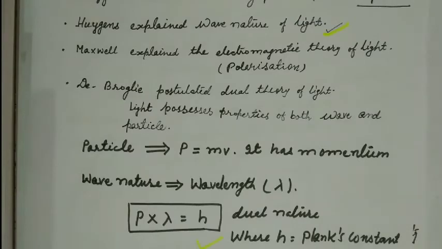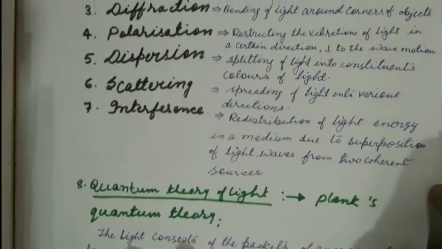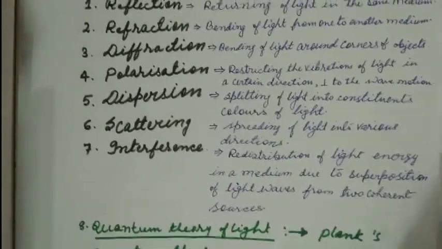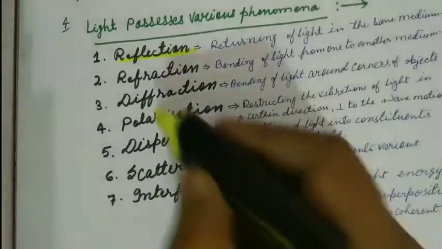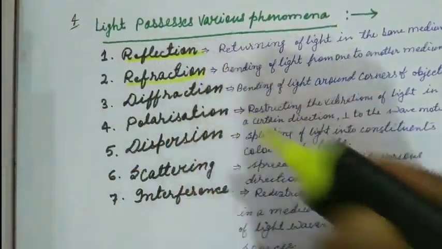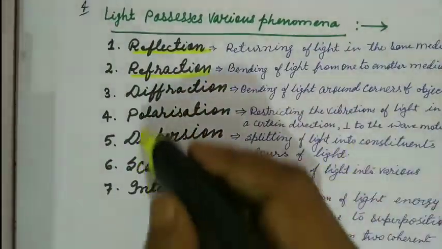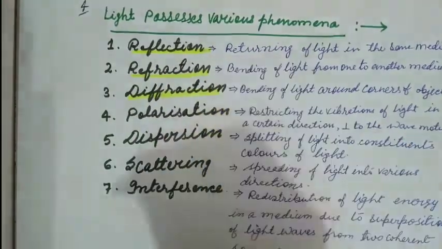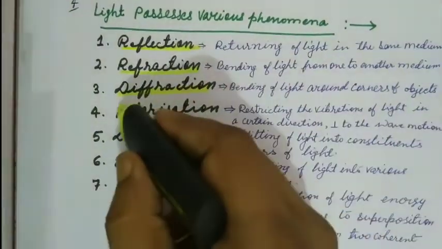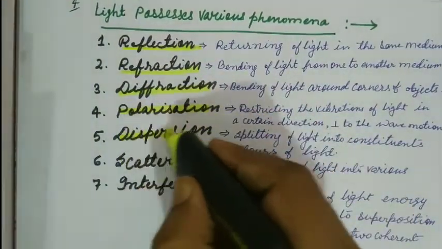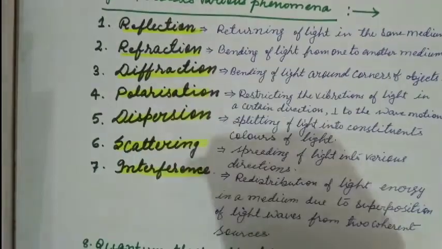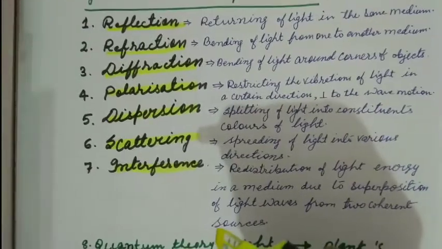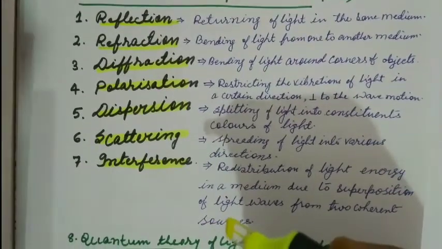We will discuss on the basis of class 10, in which we first study reflection of light. Light can reflect, light can refract, so refraction is bending of light. Then diffraction, a most important phenomenon, polarization, dispersion, scattering, and interference. All types of phenomena are possessed by light.